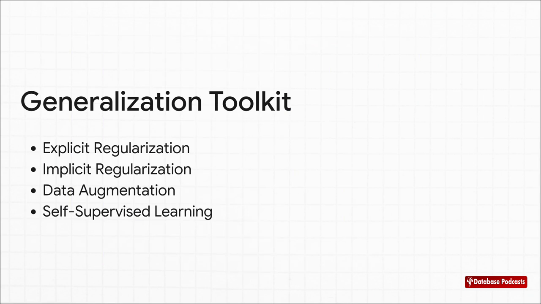So, at the end of the day, what's the big takeaway? It's that there's no single magic bullet here. If you want to build truly robust models, you need a whole toolkit. You've got to combine these strategies. Use explicit regularization to add constraints, train smarter with implicit methods, beef up your dataset with augmentation, and tap into all that unlabeled data with self-supervision.